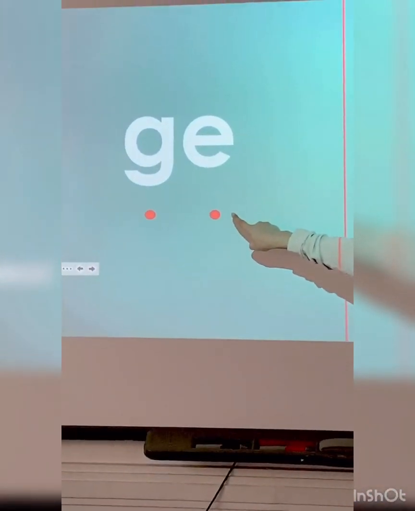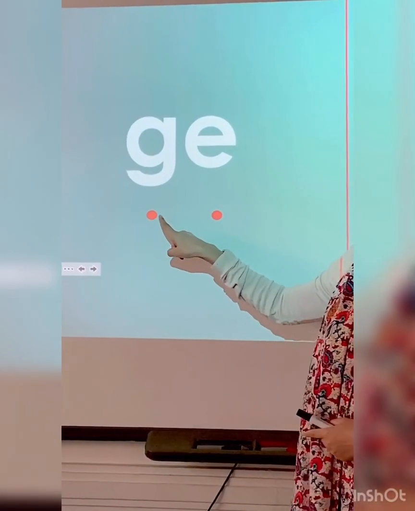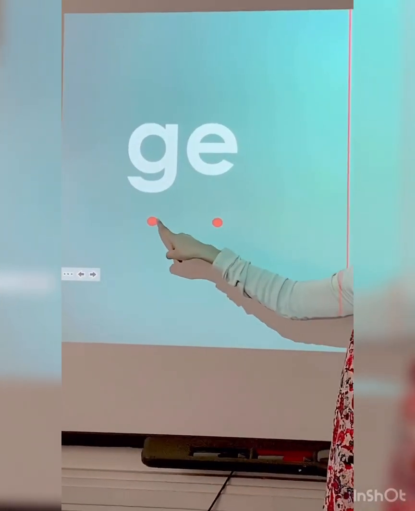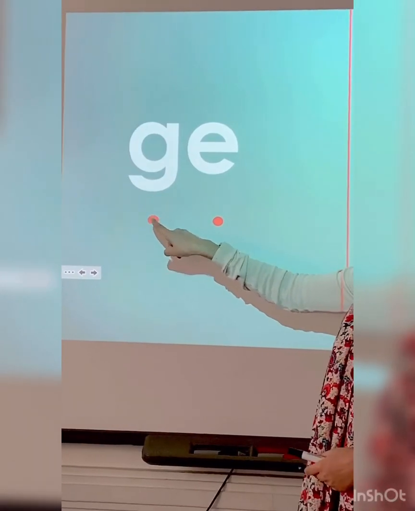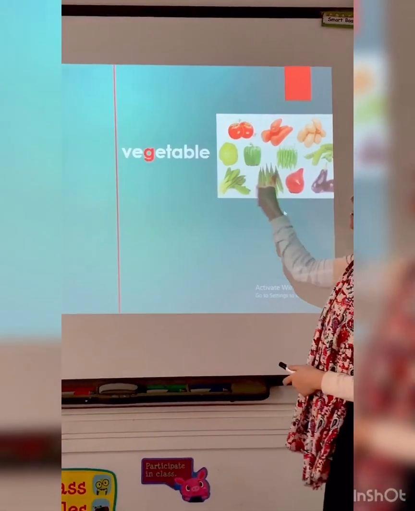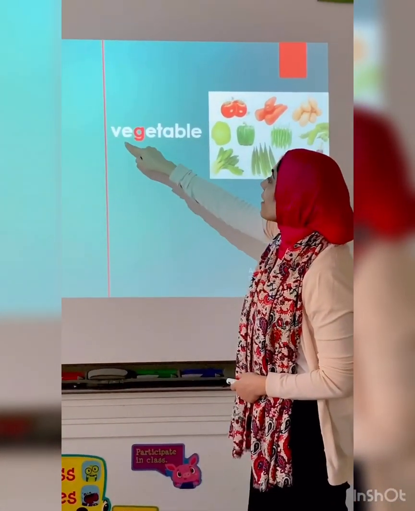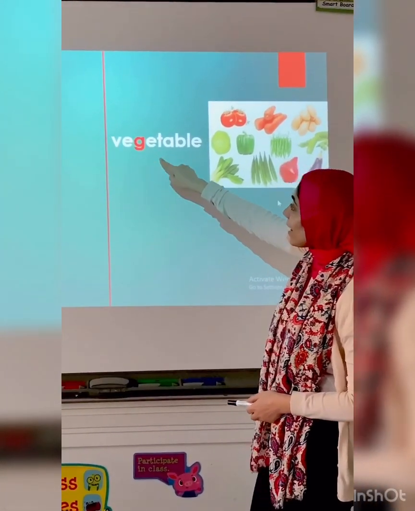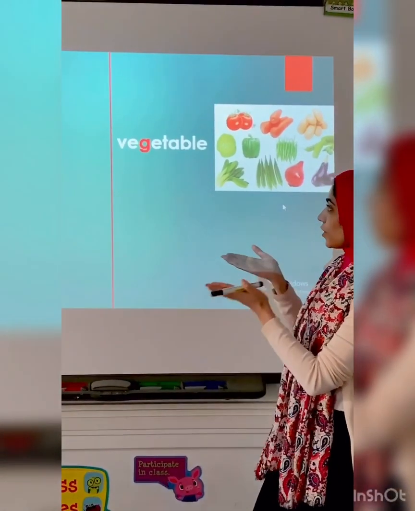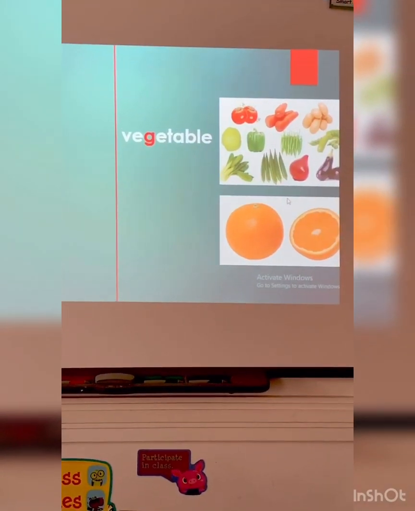G followed by E. So now letter G sounds J. Why? Because it is followed by E. So now it's a soft G, J, as in, what's this? Vegetable. Here letter G followed by E, so it makes the sound J. Vegetable.